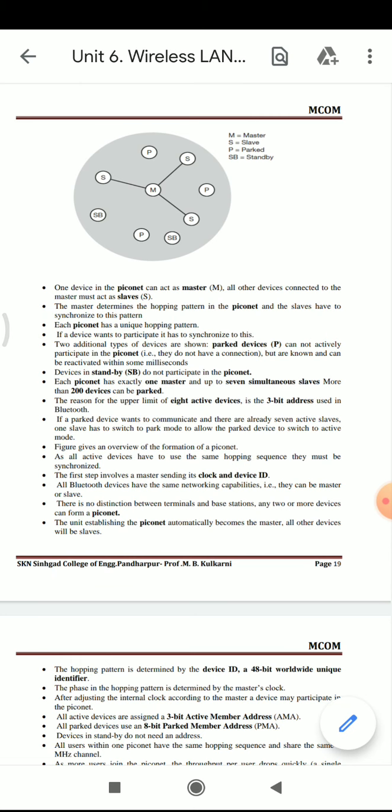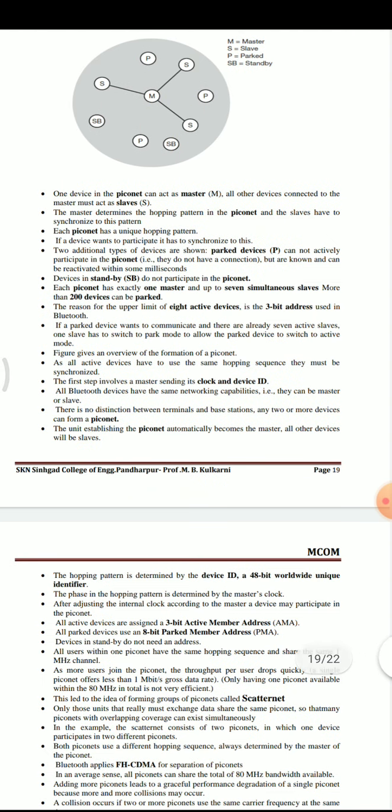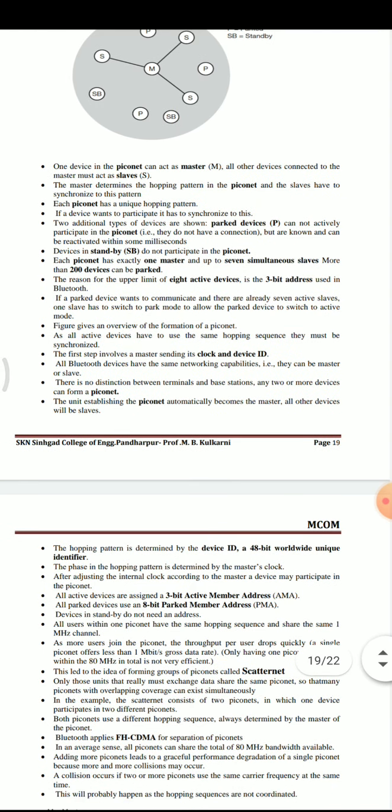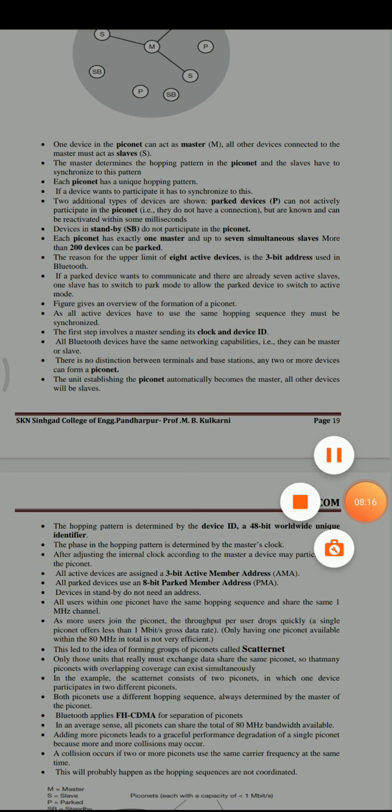The reason for the upper limit of active devices is the 3-bit addressing mechanism used in Bluetooth. If a parked device wants to communicate and there are already 7 active slaves, then one slave has to switch to park mode to allow the parked device to switch to active mode.